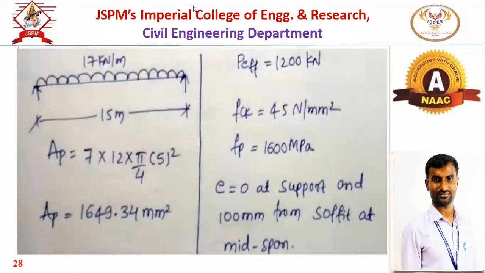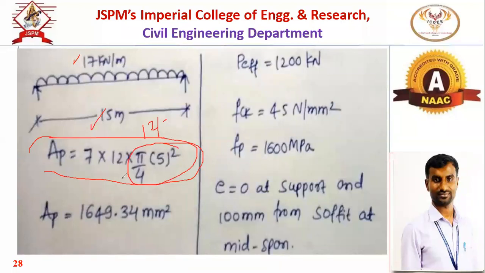So the loading they have given: imposed load is given as 17 kilonewton per meter, and the span is 15 meter. So area of the cable will be 7 into 12 into pi by 4 into 5 square. So 7 strands of 12 by 5. 12 by 5 means 12 into pi by 4, 5 square. So this is the area of that wire.